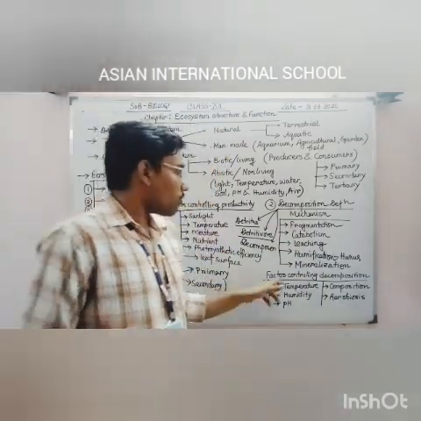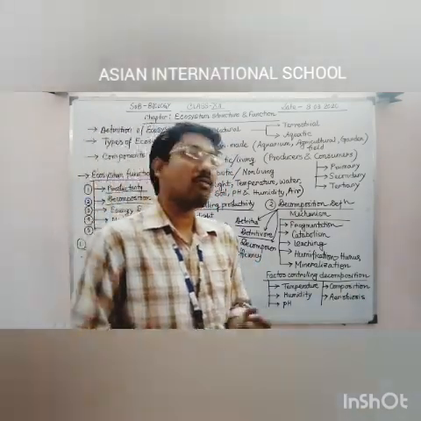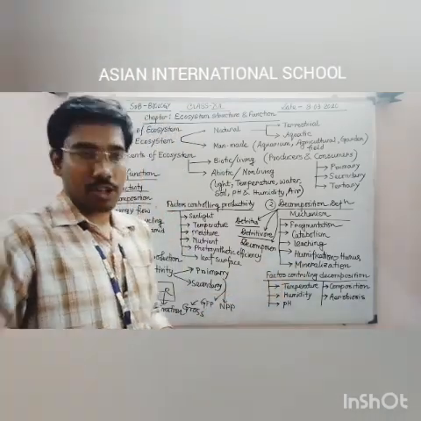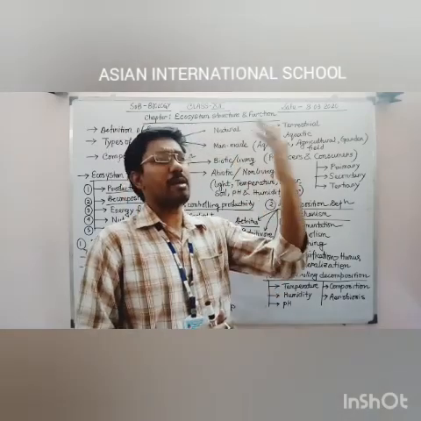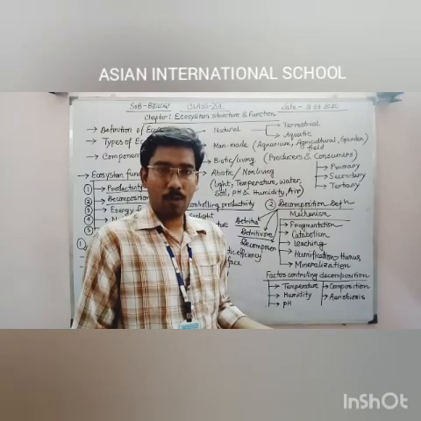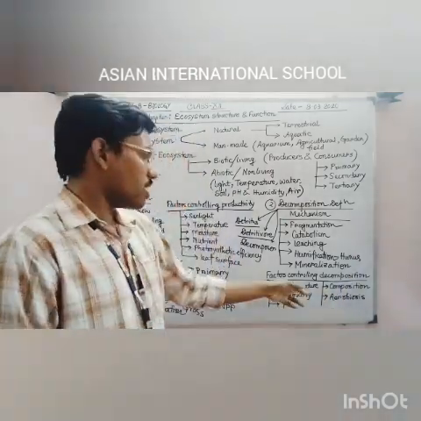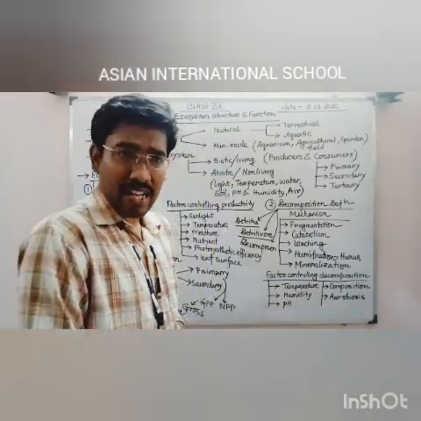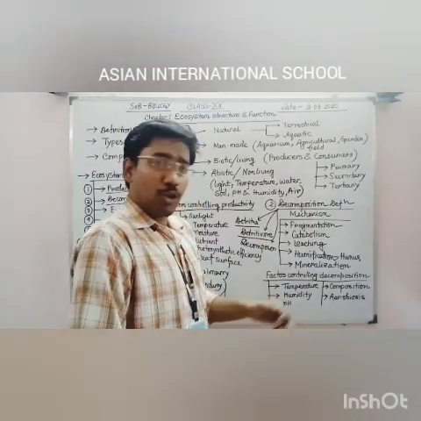Next we are going into the factors controlling decomposition. That means whatever factors are present in the environment which really control this decomposition process. First is temperature. Obviously, in an area where the temperature is very high, extreme temperature like the desert region, the decomposition reaction cannot happen properly in the soil because the bacterial population can't survive. So for that reason, temperature is obviously a factor. Temperature like in a tropical area is very proper for them.